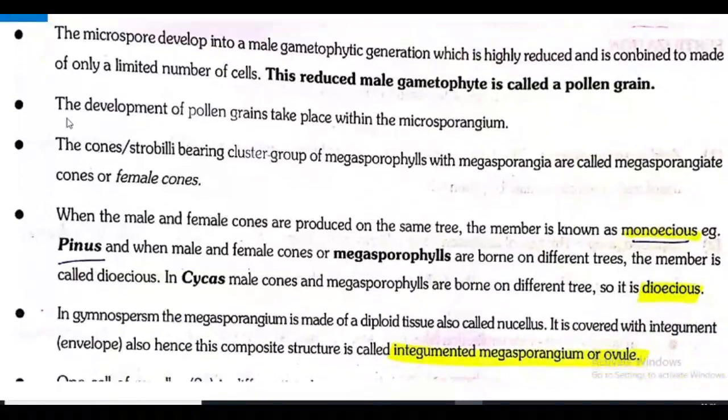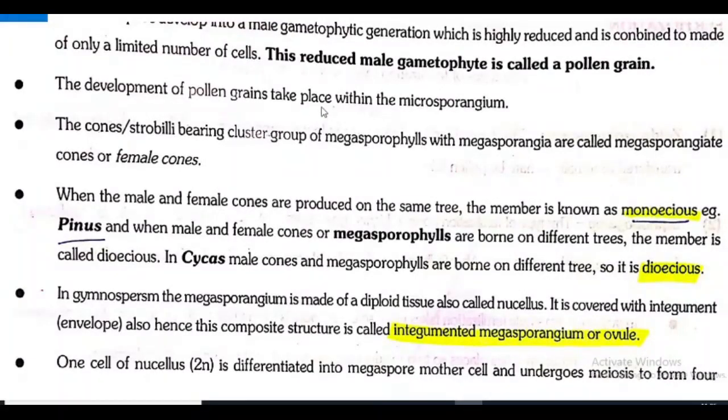The development of pollen grain takes place within the microsporangium. So this reduced male gametophyte which is known as pollen grain, that is developing where? Within the microsporangium. Now the cones or strobili bearing cluster or group of megasporophylls with megasporangia are called megasporangiate cones or female cones.